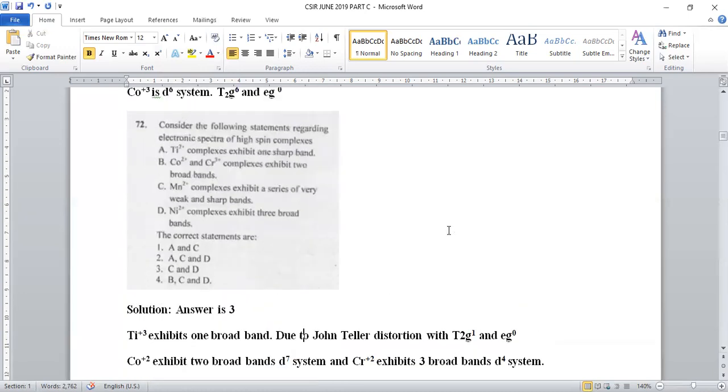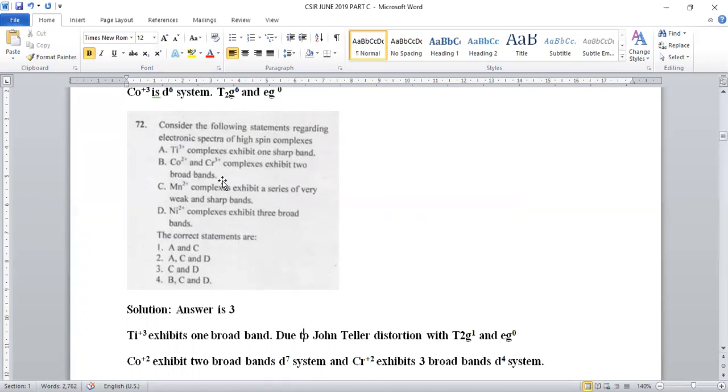So that's the reason why this statement, that both the complexes are giving 2 broad bands, is the wrong statement. One is giving 2, second is giving 3. So option number B containing answers also is discarded. So 1, 2 and 4 are eliminated. Only the possibility will be C and D.